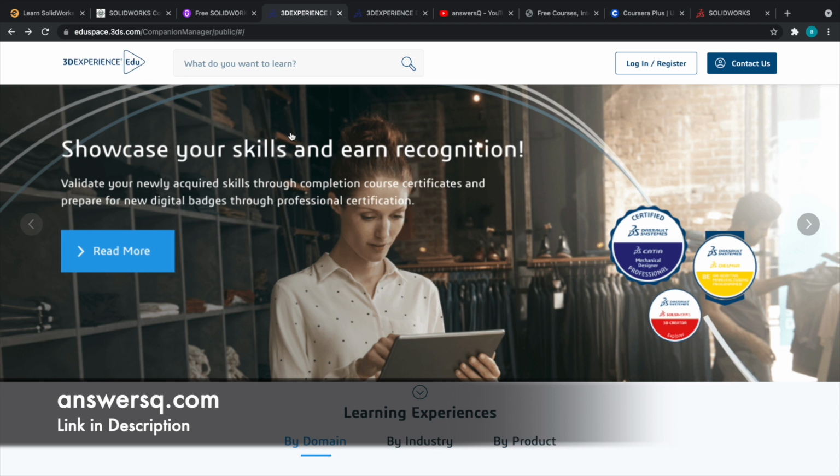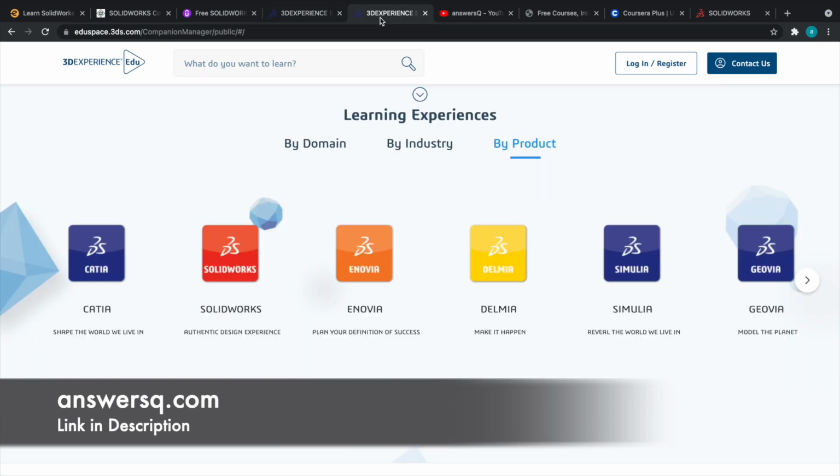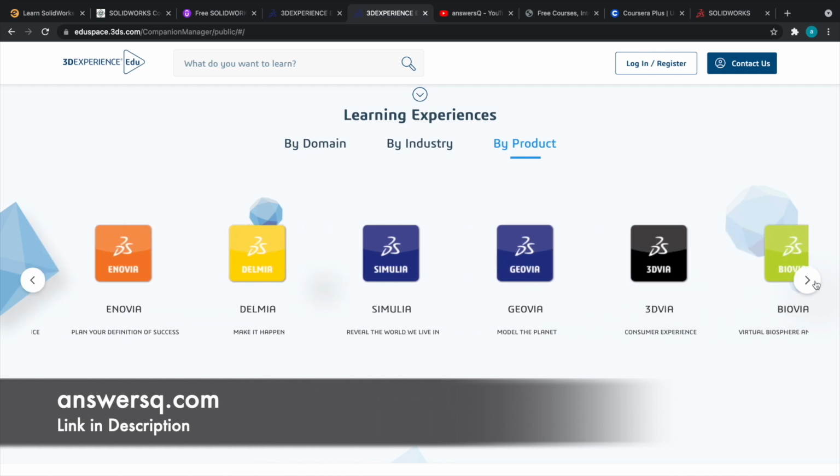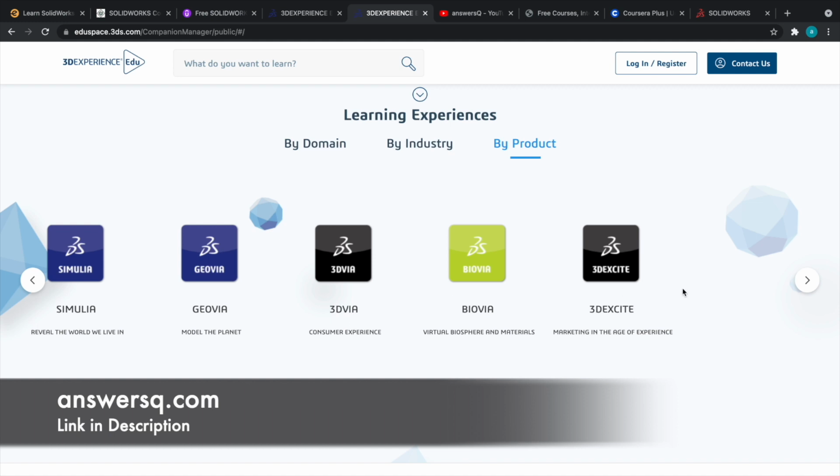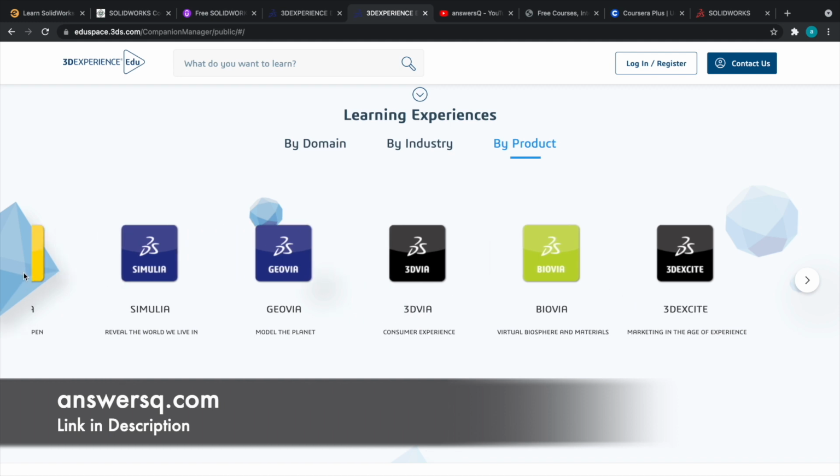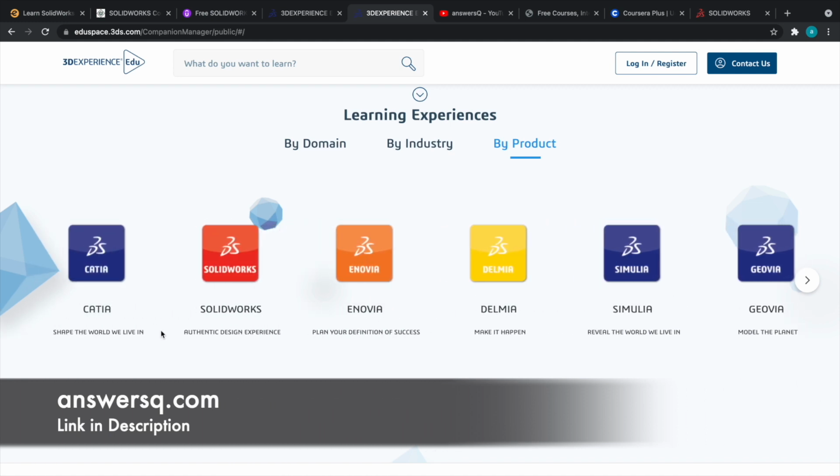And the next one is 3D Experience EduSpace. So this is actually a platform which was developed by Dassault Systems. So Dassault Systems is a developer of CATIA, SolidWorks and many more engineering softwares and designing softwares. So let's see what they have in the store for us. So you can learn about CATIA, SolidWorks, Enovia, Delmia, Simulia, GeoVia. As I said, you can learn about all the Dassault Systems softwares in this platform. And now for this video, we'll cover SolidWorks. So let me just choose SolidWorks here.